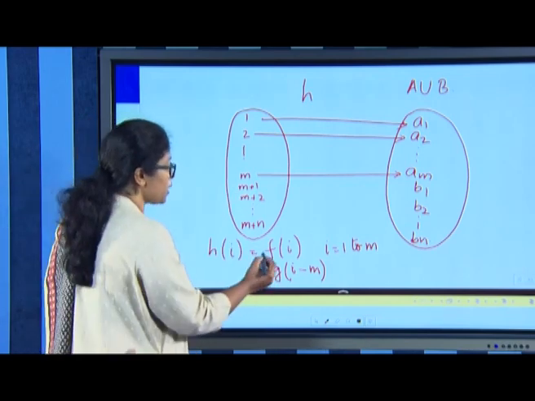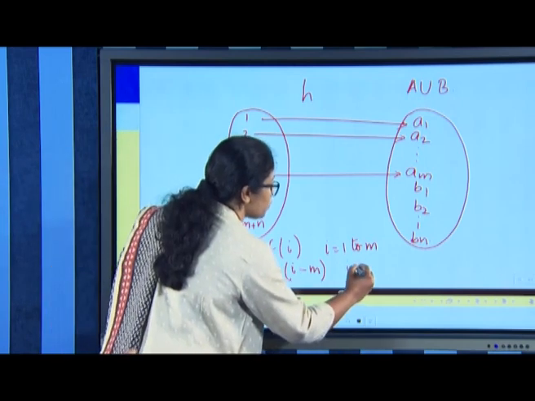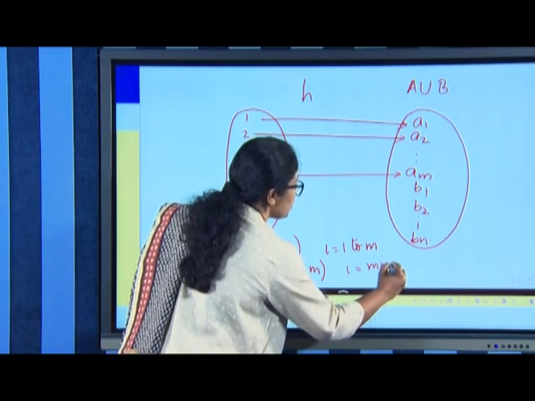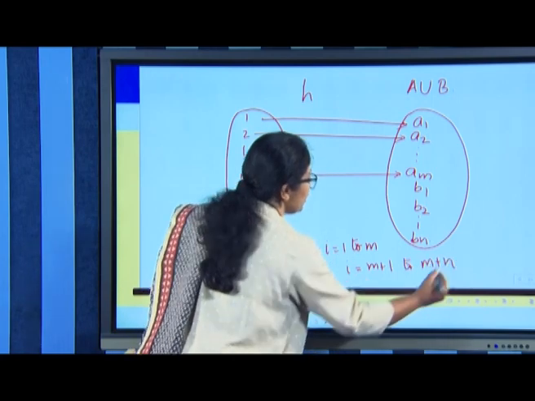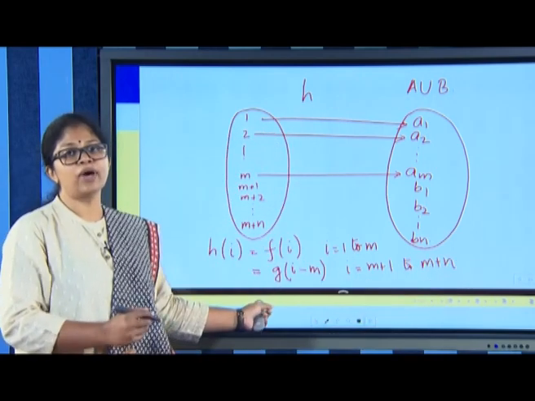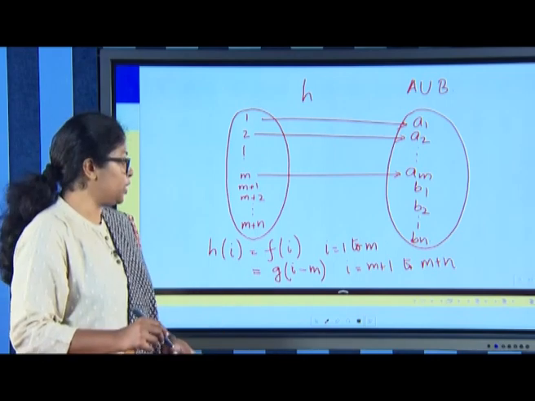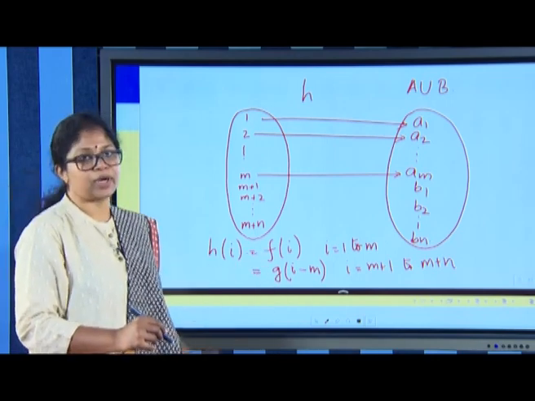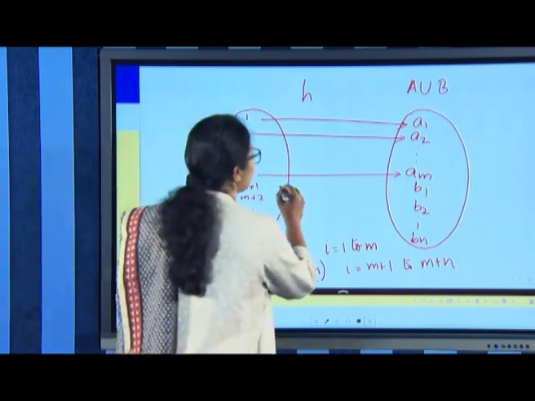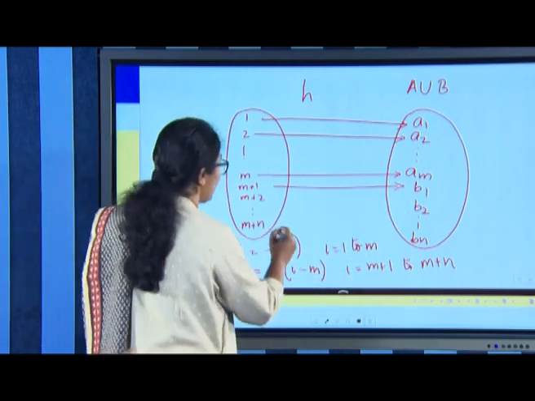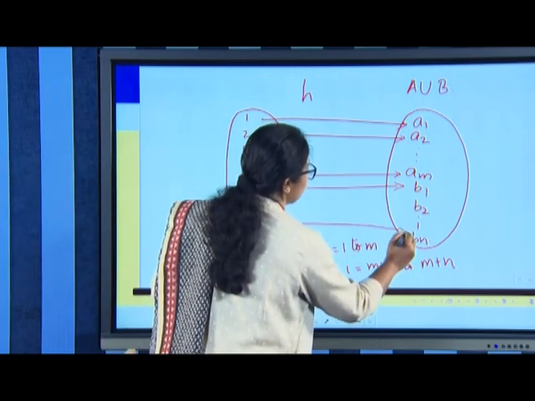So, what we require, from I is equal to M plus 1 to M plus N, is G of I minus M. So, using these two functions, we can define a new function H so that M plus 1 is mapped to B1 and M plus N is mapped to Bn.